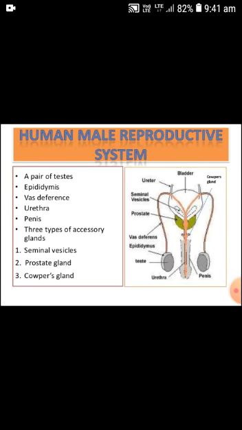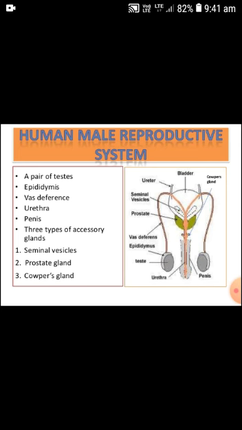Now we see the human male reproductive system. In the human male reproductive system, there is a pair of testes, epididymis, vas deferens, urethra, penis, and three types of accessory glands: seminal vesicles, prostate gland, and Cowper's gland. Altogether these make the human male reproductive system, as you see in the figure.